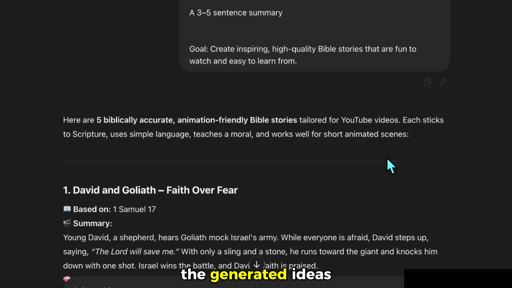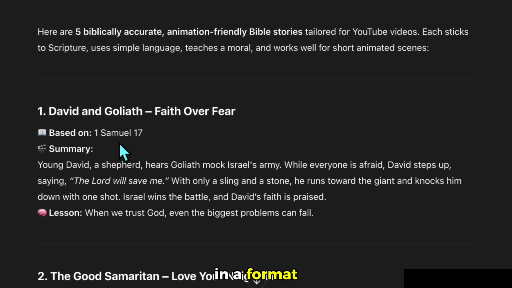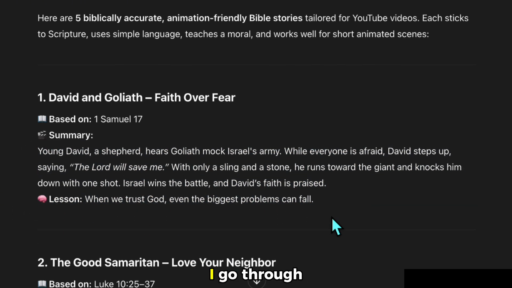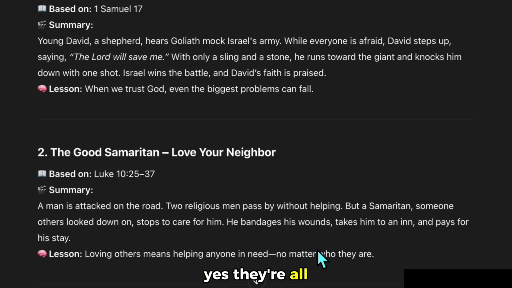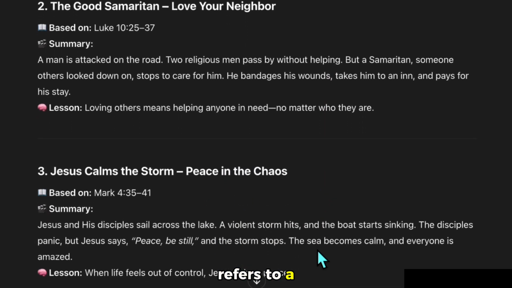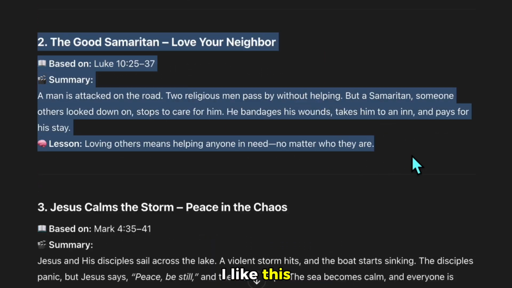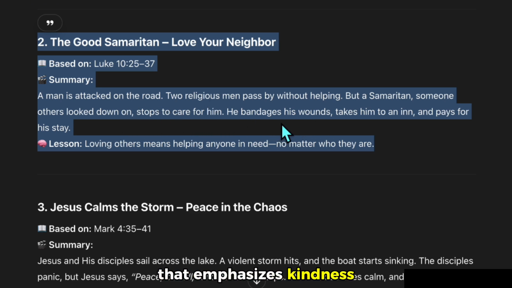I look at the generated ideas. They are presented in a format that includes which part of the Bible the story refers to, a brief summary, and the lesson learned from the story. I go through them one by one. Yes, they're all beautiful stories, and each one refers to a specific Bible passage. I like this particular idea. It highlights the importance of helping those in need, no matter what. The story includes 2 male characters, and one of them helps the other who was attacked on the road. It's a great story that emphasizes kindness and support.